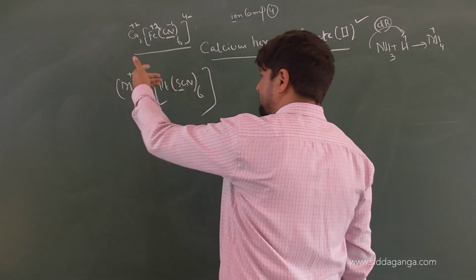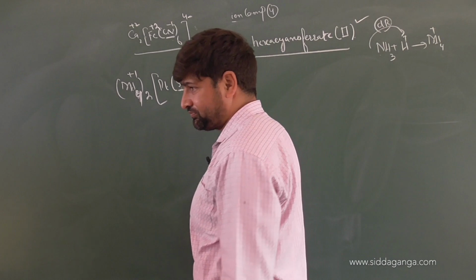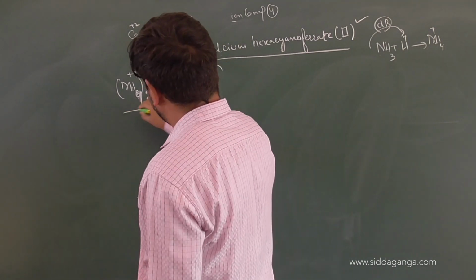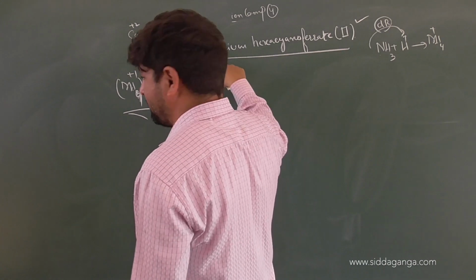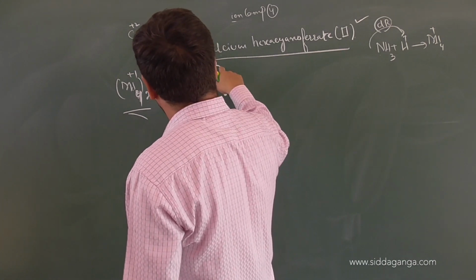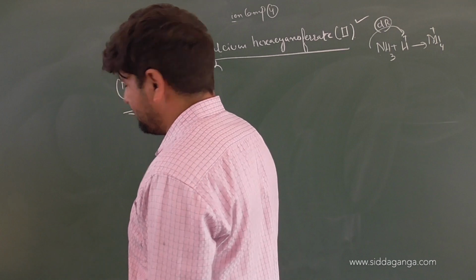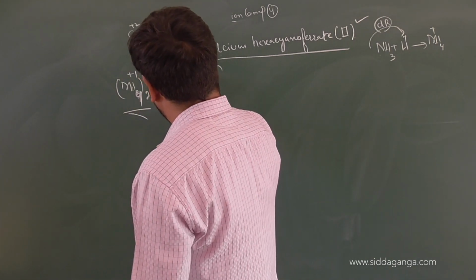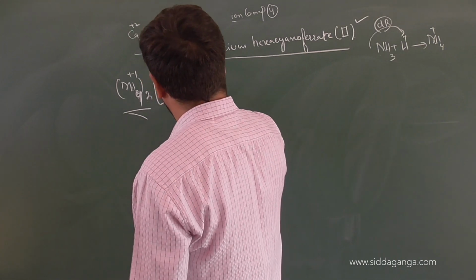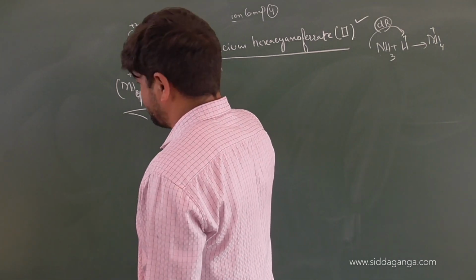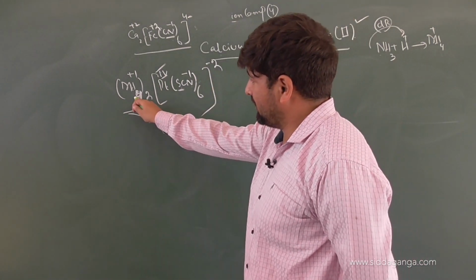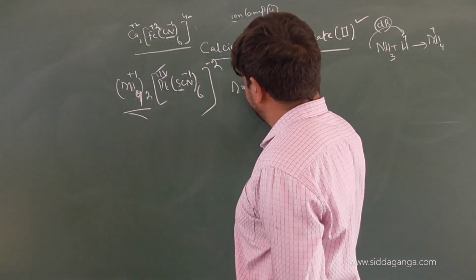So oxidation state of ammonium is +1. That means it has already given out 1 electron, right or not? So once it has donated, it will be -2 because total charge of cation is equal to the charge on the complex. So it has to be -2. Is it clear or not? Once it is -2, total number of electrons lost by SCN are how many? It is -1 oxidation state. So 6 minus 2 are already gained. Oxidation state will be 4. So the name of the complex will be ammonium.